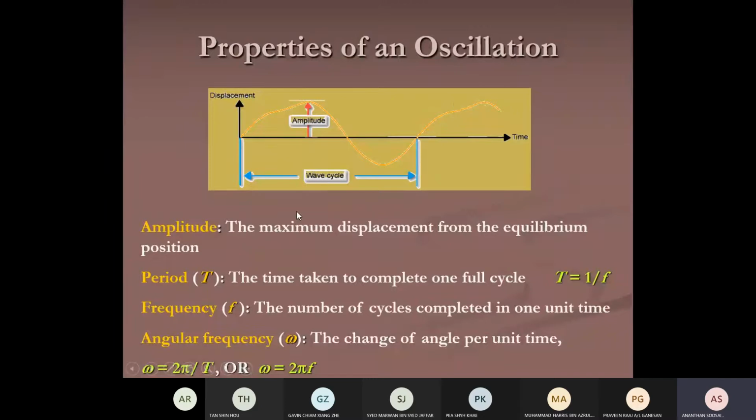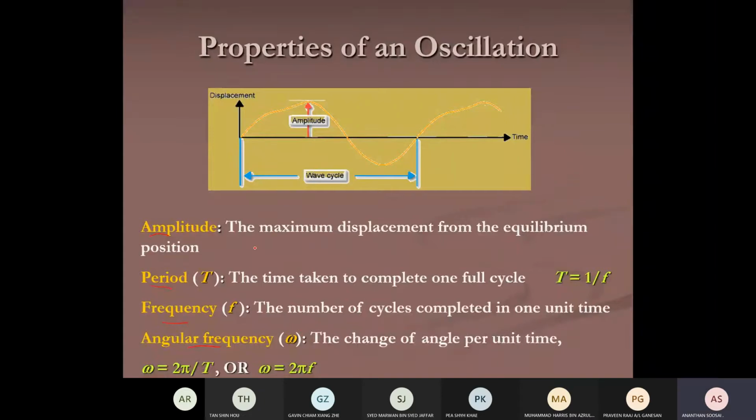The properties of oscillation are similar to wave, because oscillation is the source of wave. The oscillation will have its own amplitude, its period, its frequency, and also something called angular frequency, omega.